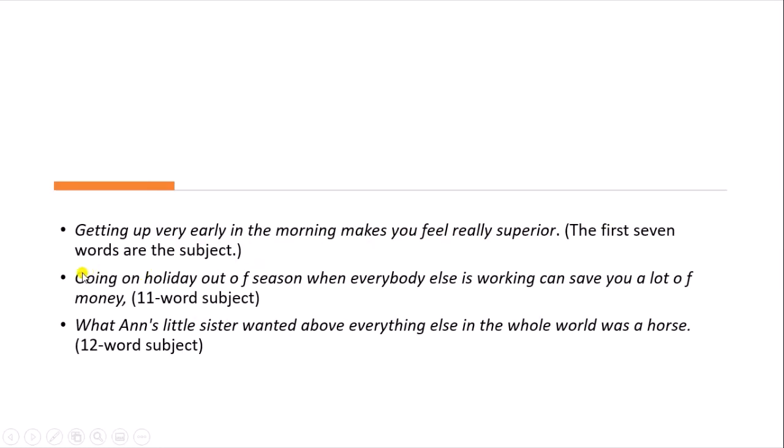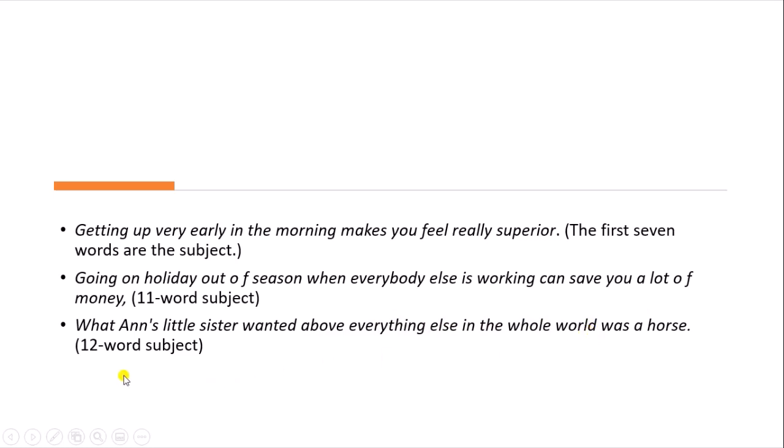The first 7 words are the subject, like getting up very early in the morning. This is a complete subject. After that there is a verb. Going on holidays out of season when everybody else is working. So there is an 11-word subject. What Anne's little sister wanted above everything else in the whole world was a horse. So up to world, there is a 12-word subject.